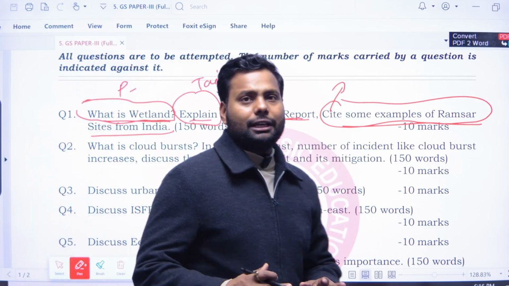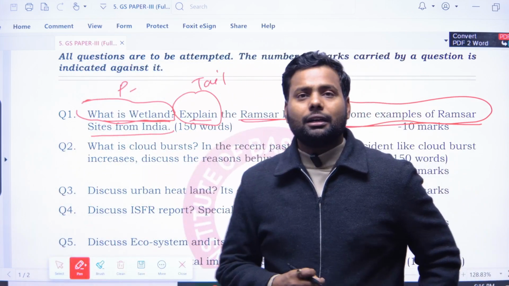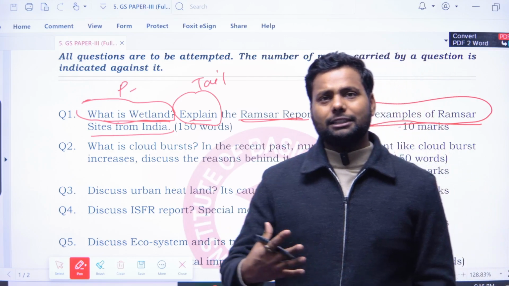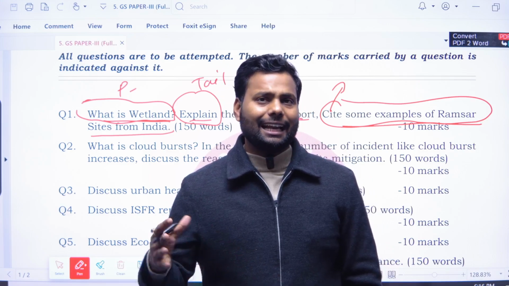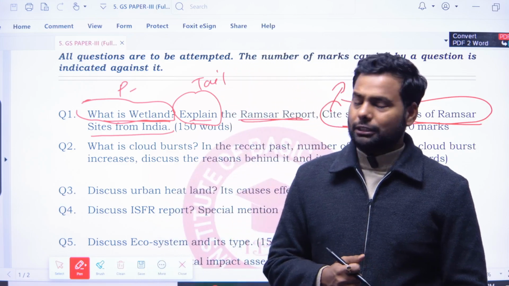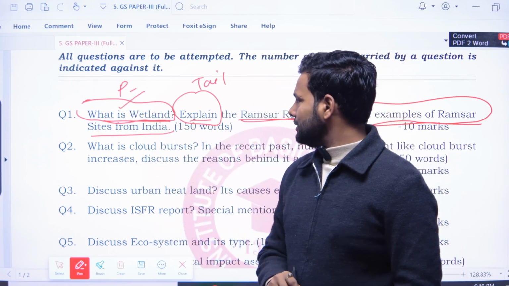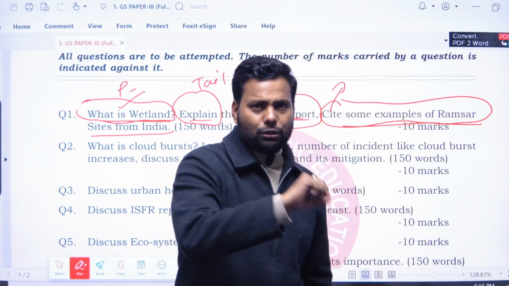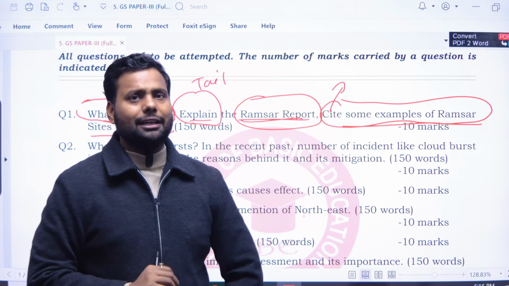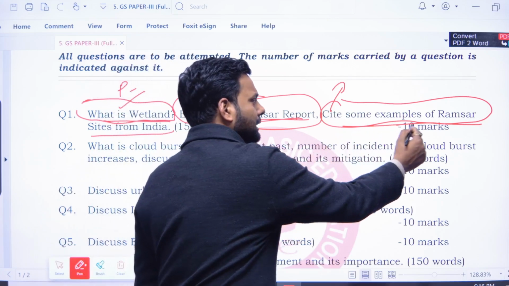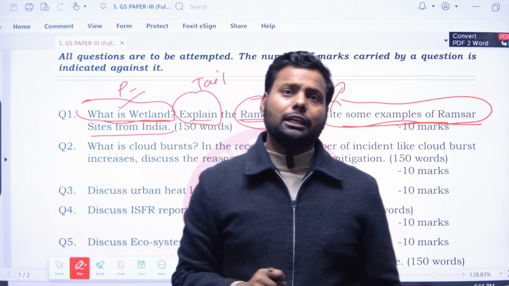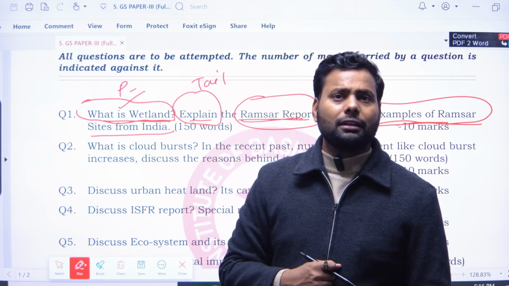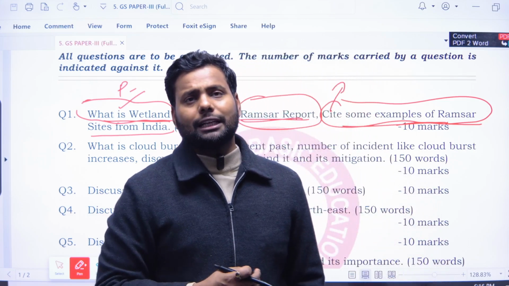Now in this question you have to simply tell us what is wetland. We all know that wetland is a land where marshy land or boggy land is present. So you start from this definition, explain the latest Ramsar report, and you have to also mention how many Ramsar sites there are in India and quote some examples, including a map, like the Keoladeo Ghana National Park. There are so many Ramsar sites in India.